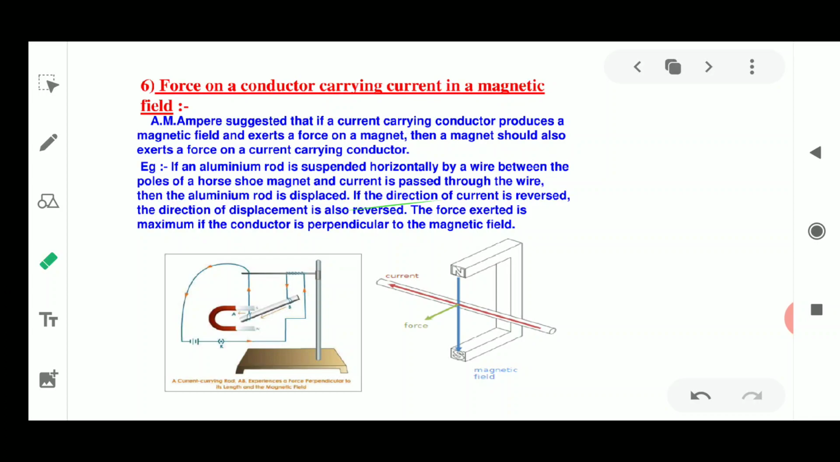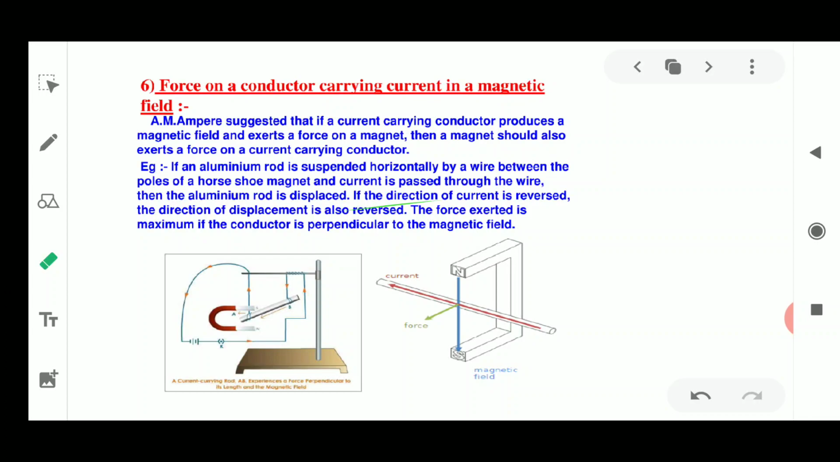As we know, a magnetic field is an area around a current carrying conductor, or around a magnet. Now we are discussing the effects of current, that is the magnetic effect of current: once the current is flowing in a conductor, it gives rise to certain magnetism. Now we are going to discuss whether a force also acts on that conductor in a magnetic field or not. Is the force acting on it or not?